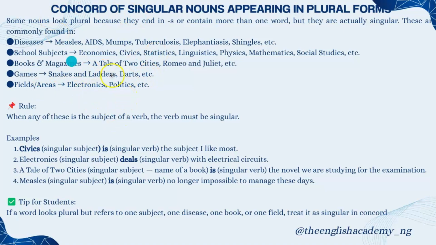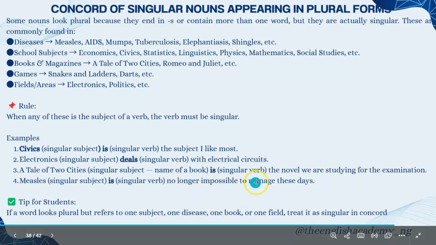So what we are saying is that when any of these nouns are used, they must be used with a singular verb. For example, civics is the subject I like most, not civics are the subject I like most. Electronics deals with electrical units, singular verb. A Tale of Two Cities is a singular subject because it's the name of a book. Is the novel we are studying for the examination. Measles is no longer impossible to manage these days.